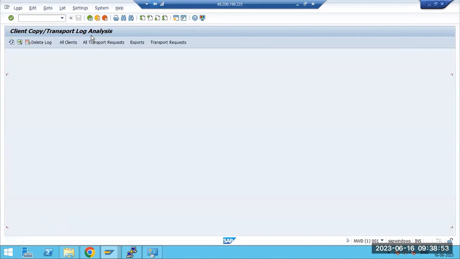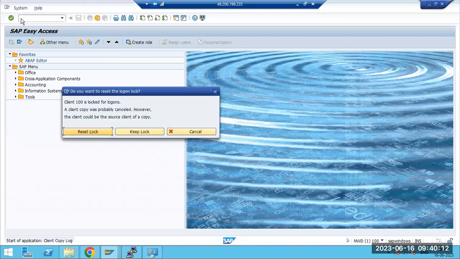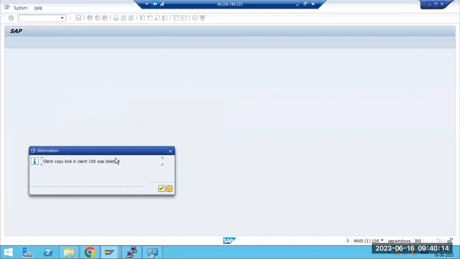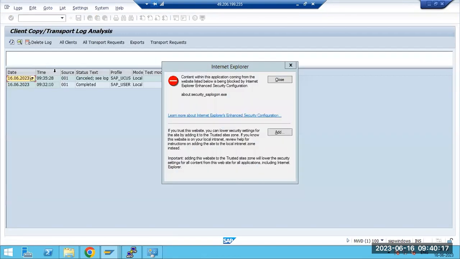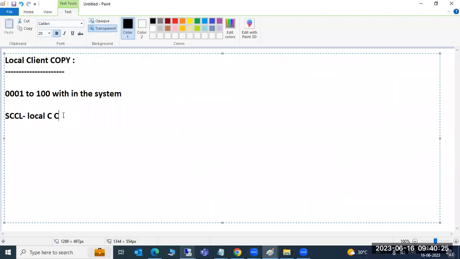So in SCC3, if you want to cancel, you can cancel it, and if you want to monitor the progress, you can monitor it. All these things we can see in SCC3, which is the transaction code for client copy logs.